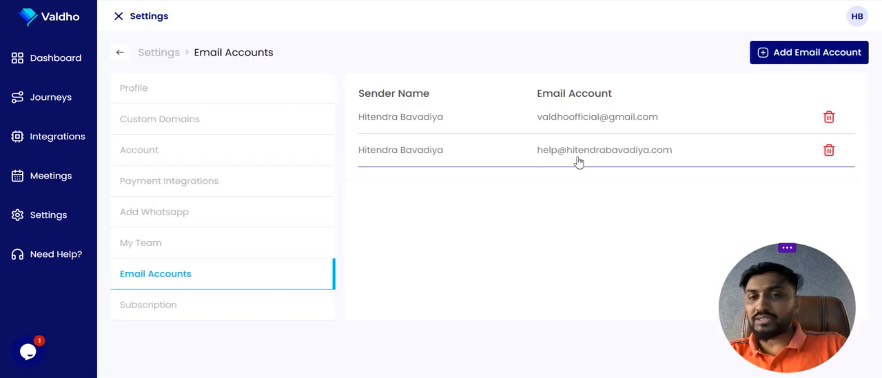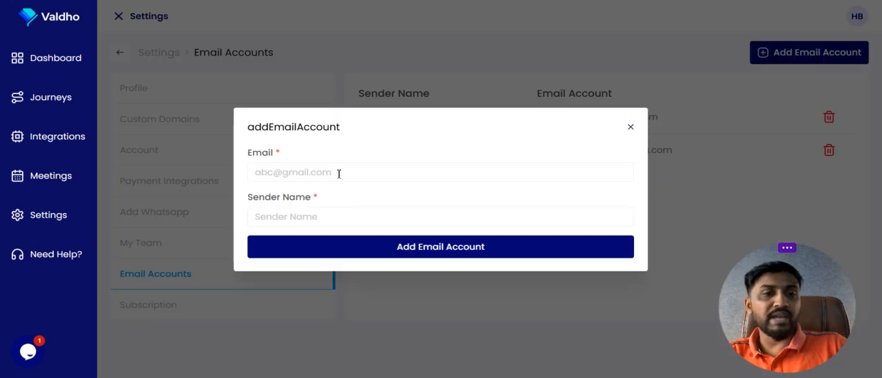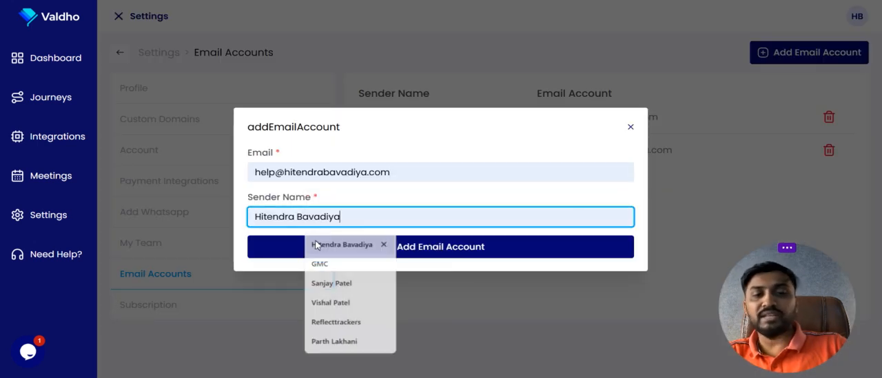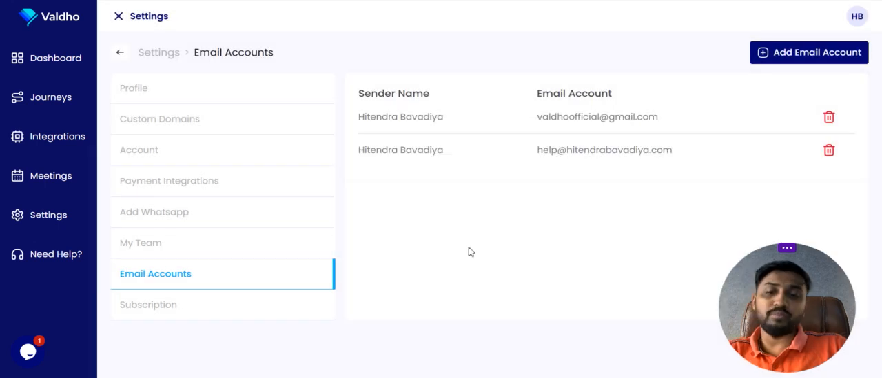Email accounts you can connect over here, as two accounts have already been connected. Just enter your email ID and the sender name. Just click on this, and you will proceed with the Google app, where you have to log in with your Gmail account. If you have a GSuite account, professional account, or maybe normal Gmail, you can connect both.